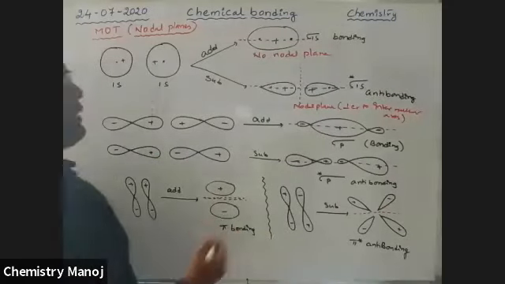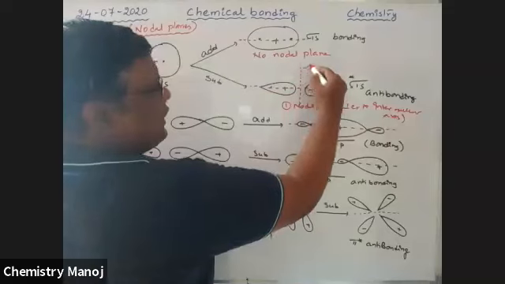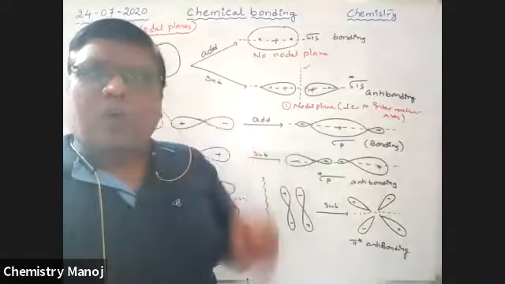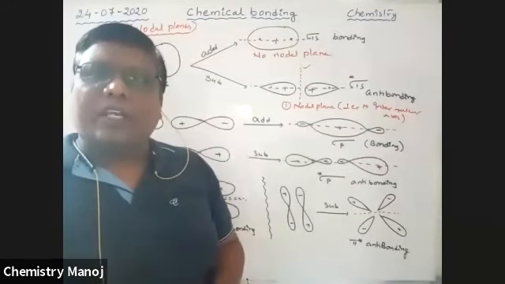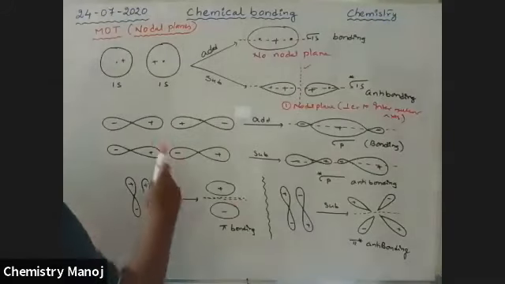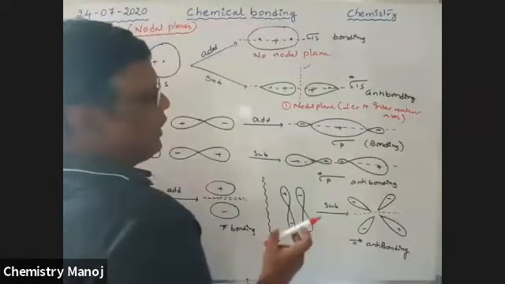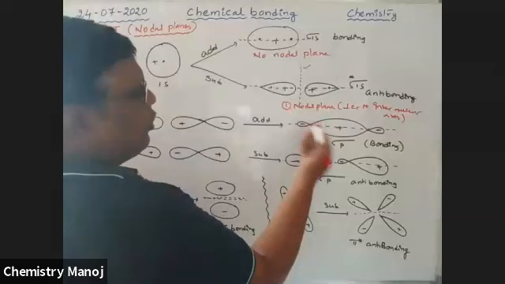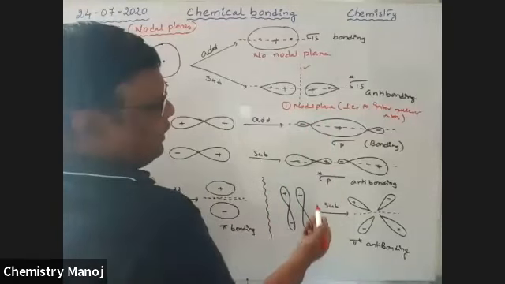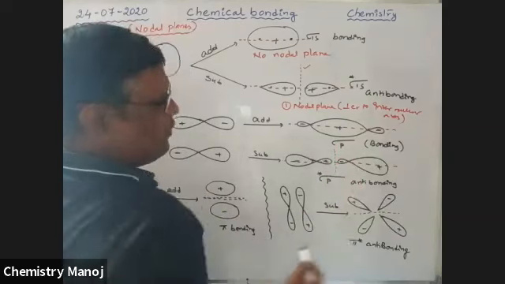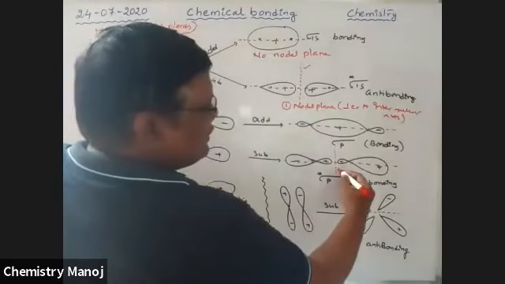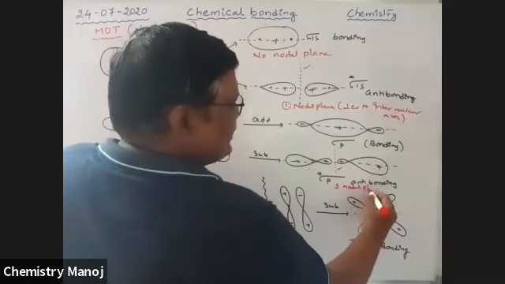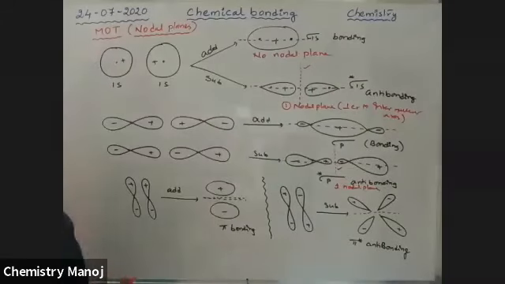How many nodal planes are there? One nodal plane. So this is that nodal plane. For sigma star 1s orbital, there is one nodal plane where the probability of finding electron is equal to 0. Next, this is sigma p orbital. Along this, there is almost no nodal plane, but in case of sigma star p, this is the plane where the probability of finding electron is equal to 0. This is that nodal plane. One nodal plane is there in case of sigma star p orbital.